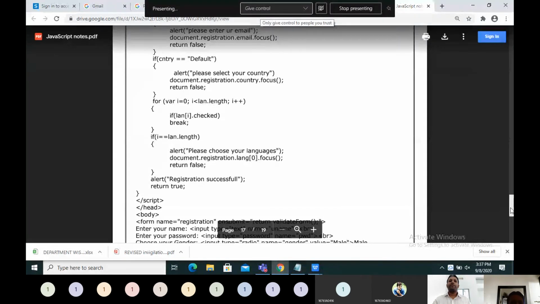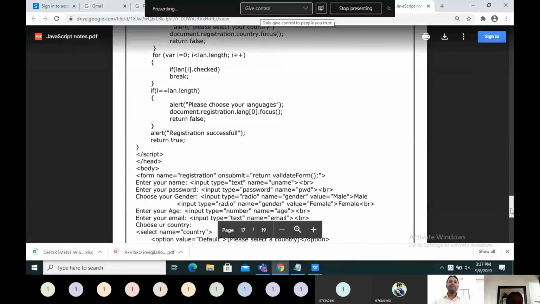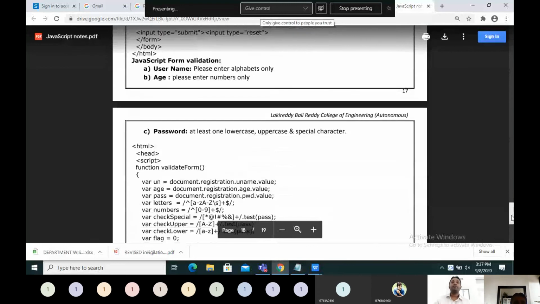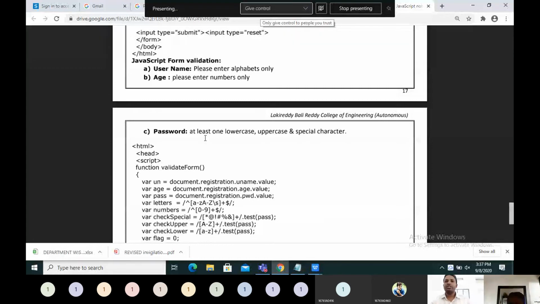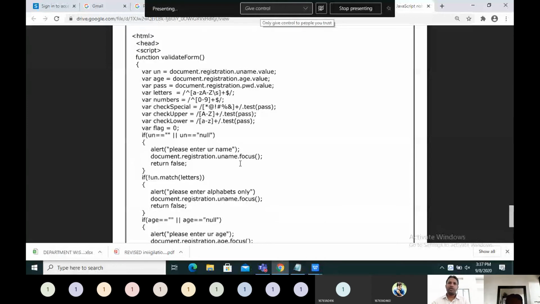And another one is validating the data. For example, for username, please enter alphabets only. Give numbers, for example, so that you can understand. And here one point is that there will be a regular expression for that. So here we are writing a regular expression for letters.